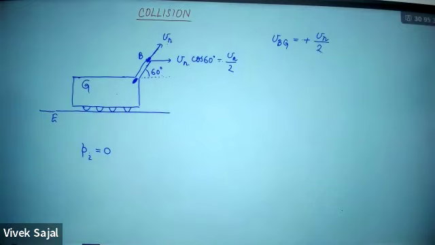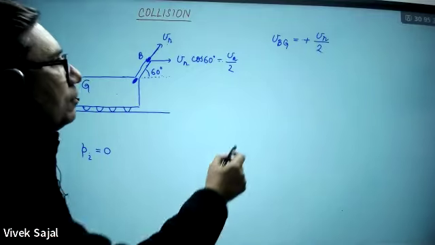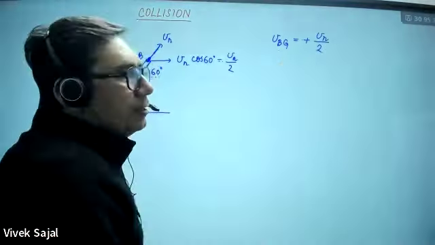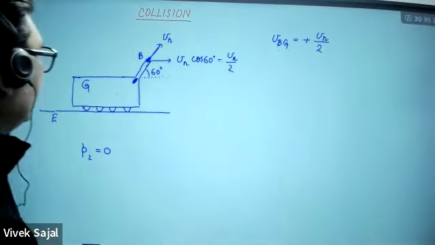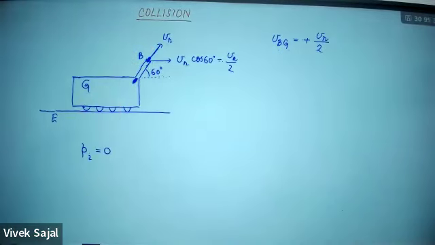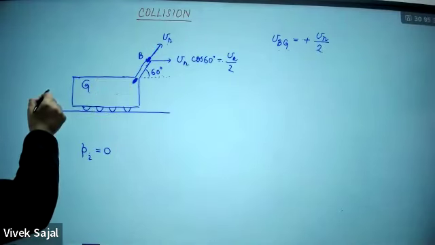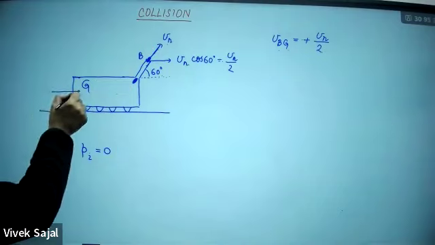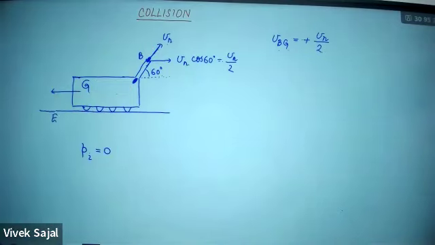Now, the velocity of the bullet with respect to Earth you want to find out. What is your objective? You want to find out the velocity of the bullet with respect to Earth. Now, when the bullet will be fired, can you tell me in which direction this gun is going to move? After the firing of the bullet, this gun will recoil in this direction.